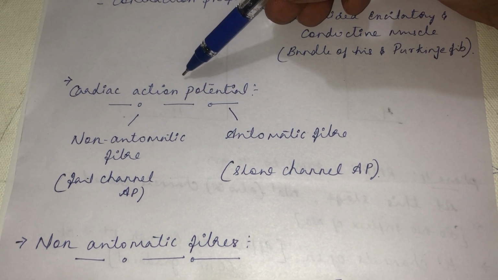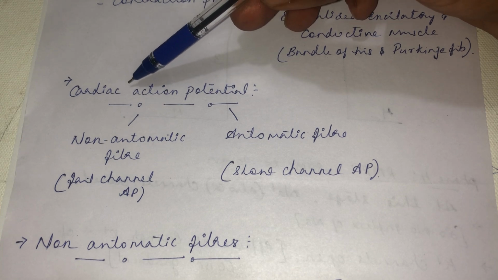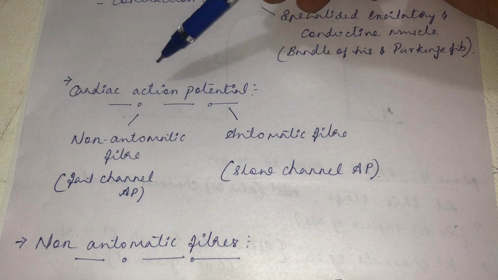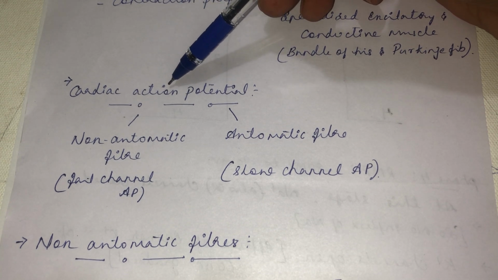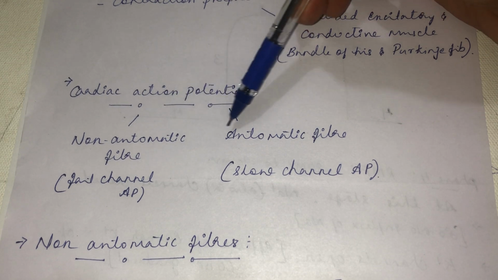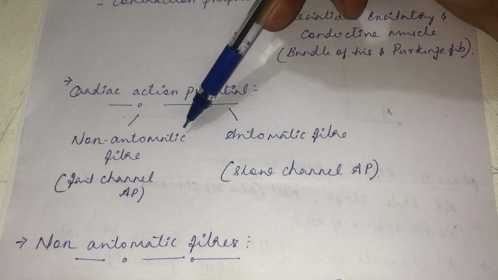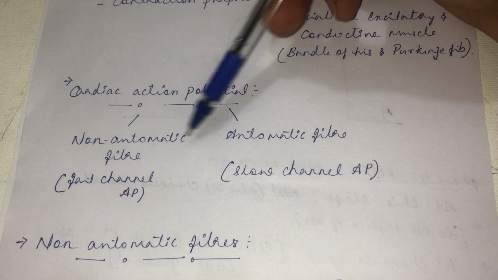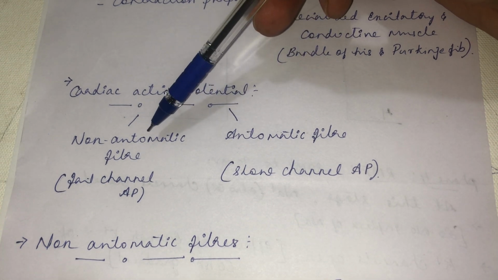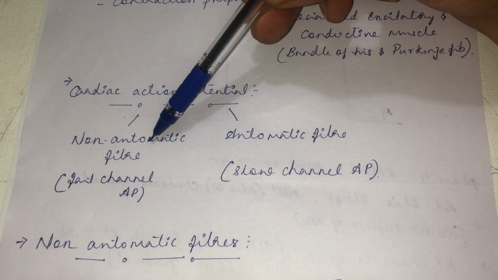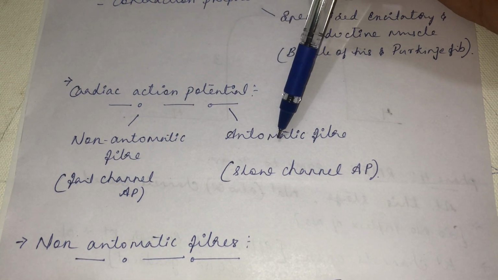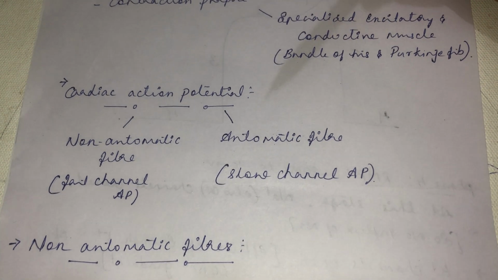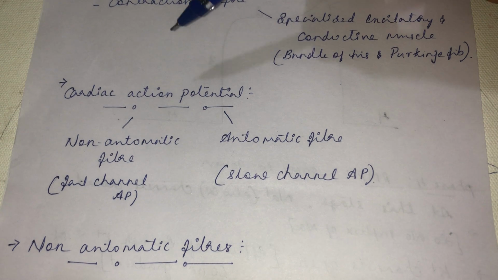So action potential is a part and parcel of the heart, because of which the heart contracts and relaxes, and the heartbeat happens. And this cardiac action potential is generated both in the non-automatic fiber and also in the automatic fiber. We get two types of fibers in the heart: one is the non-automatic fiber, another one is the automatic fiber. The action potential generated by the non-automatic fiber, we call it the fast channel action potential, and that generated by the automatic fiber, we call it the slow channel action potential.